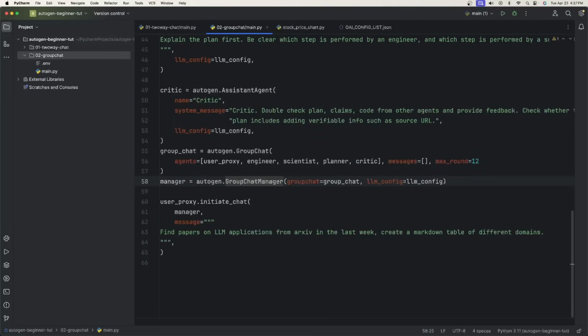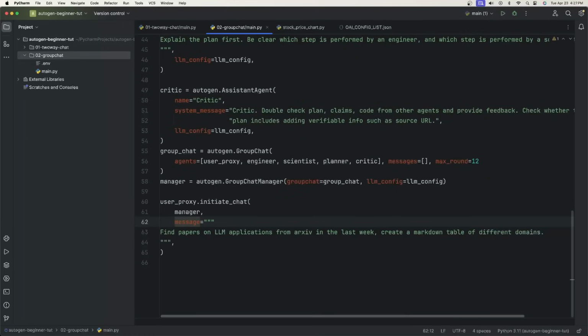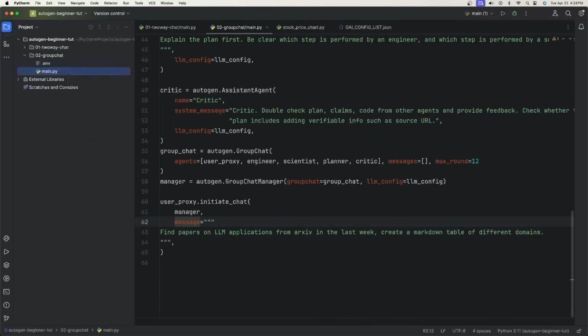When we create the group chat, we actually need a group chat manager, which takes in that group chat and an LLM config. And finally, we say user proxy initiate chat with the manager. And then we give it a message. And this time we want to find papers on LLM applications in the last week and create a markdown table of the different domains. Okay, now let's run this and see how it works. You can just right click on the main Python file, go down and select run.